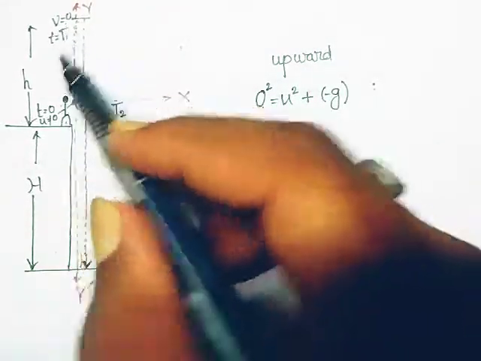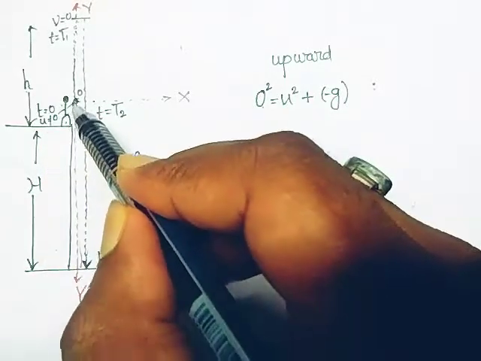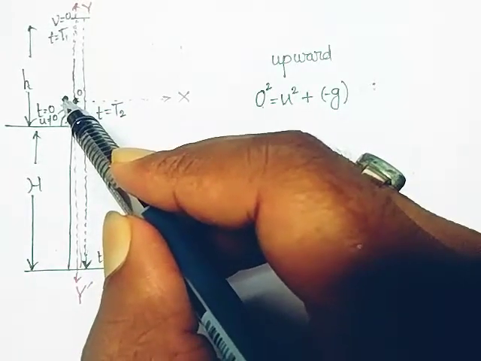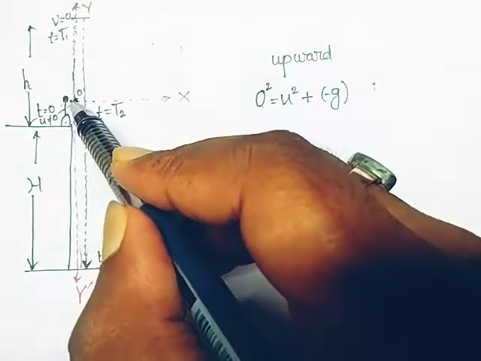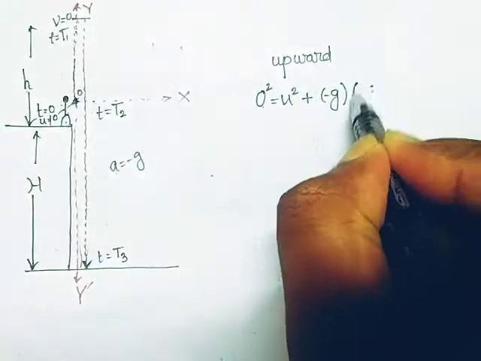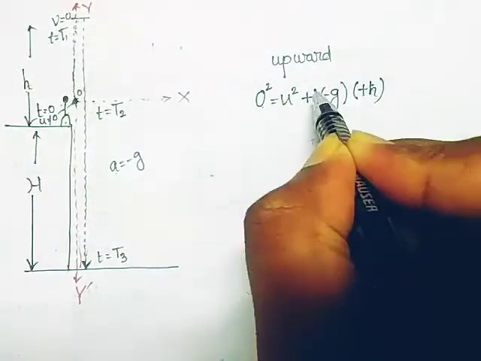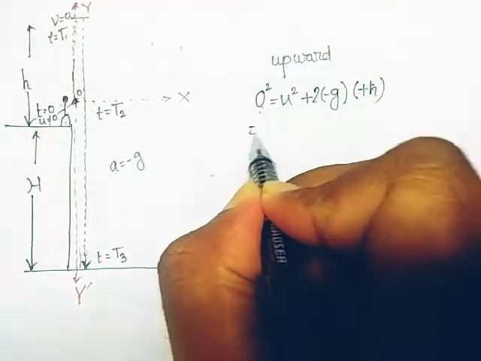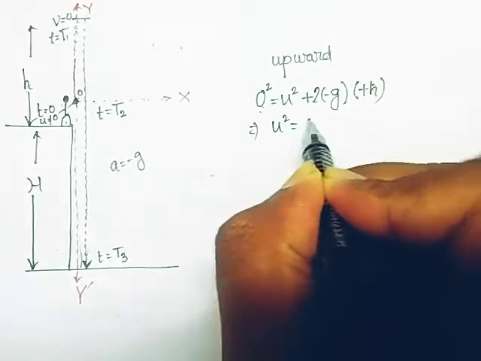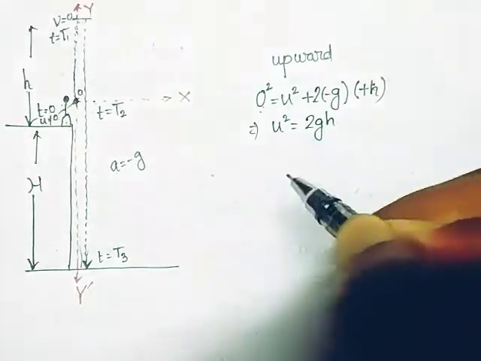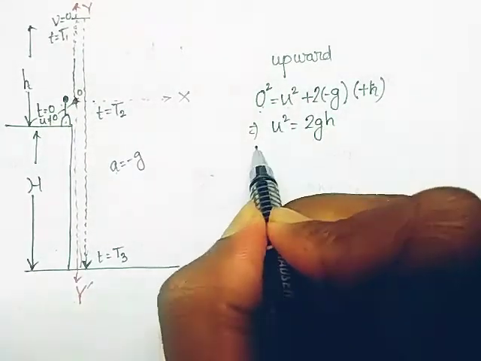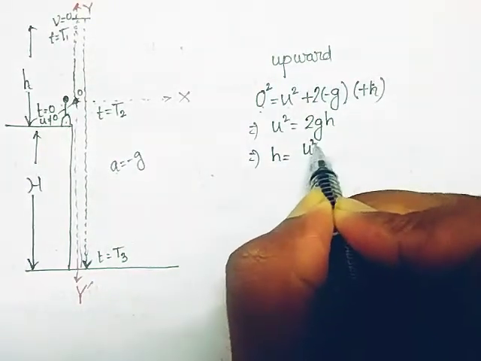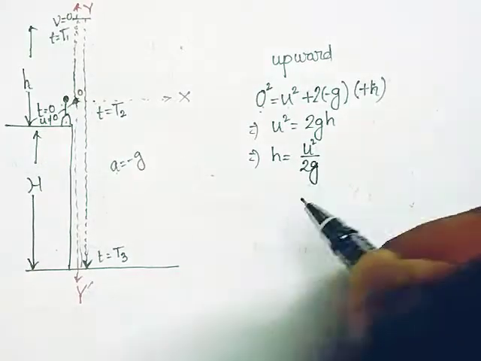And the height it achieves, we consider it is h, and since it is along the positive y axis, there is a vertical motion. For vertical motion I have considered the y axis, so it will be plus h. So v squared equal to u squared plus 2as, and from here u squared equal to 2 times g times h. Clear? So from here h equal to u squared divided by 2g.